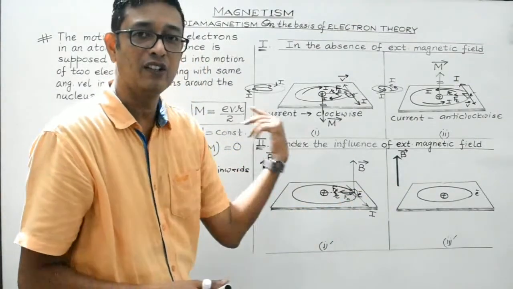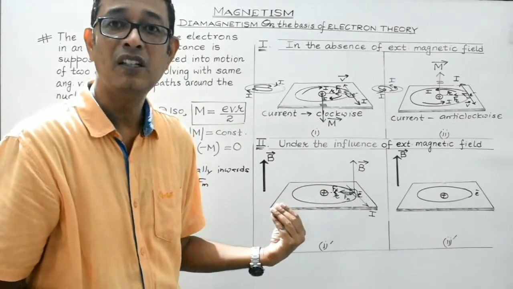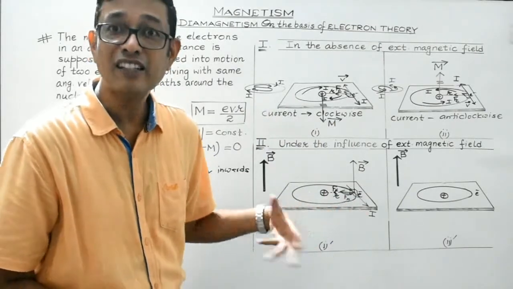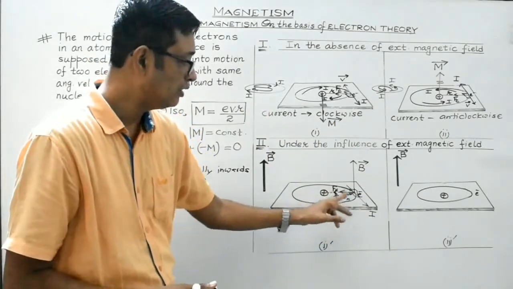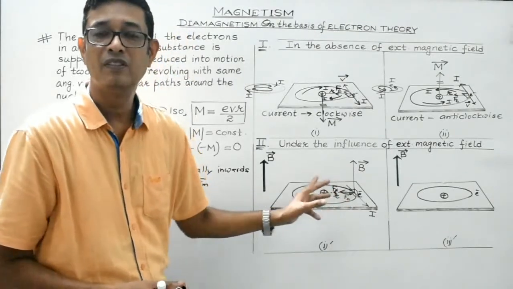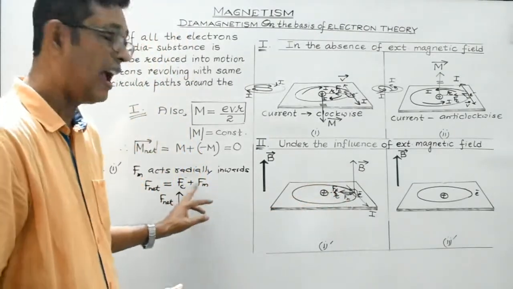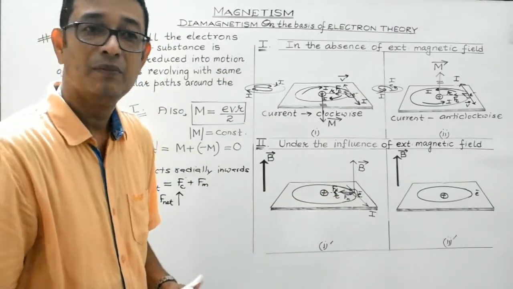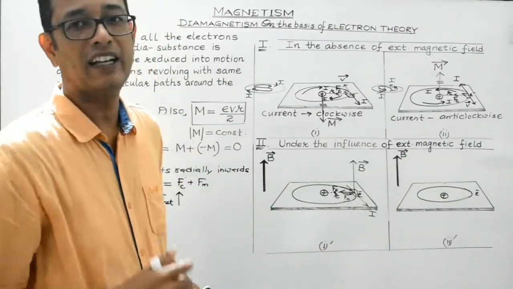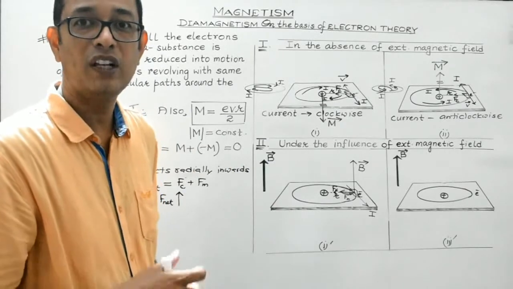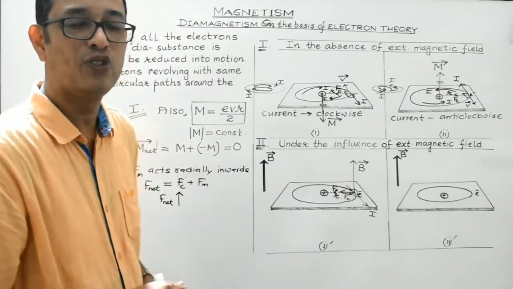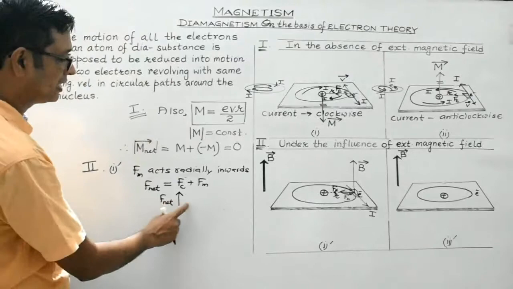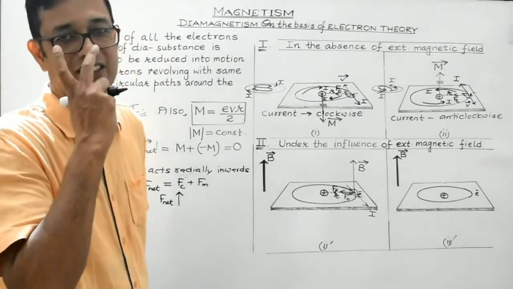It is revolving, so it must be acted upon by some force, which is the electric force. So these two forces will add up, because of the fact that they are all together being directed in the radially inward direction. So both will contribute towards the net centripetal force. As a result, the net centripetal force increases.